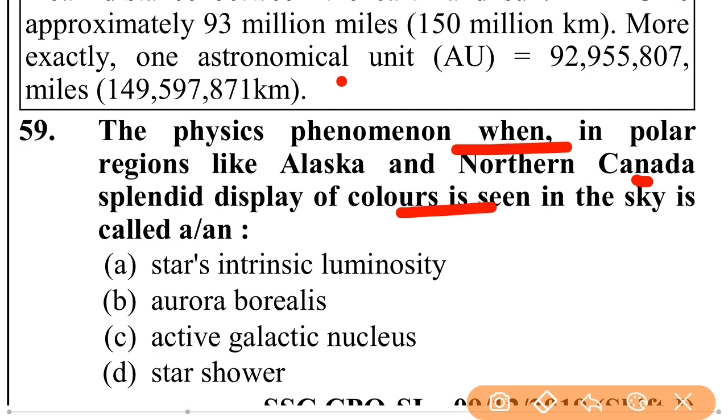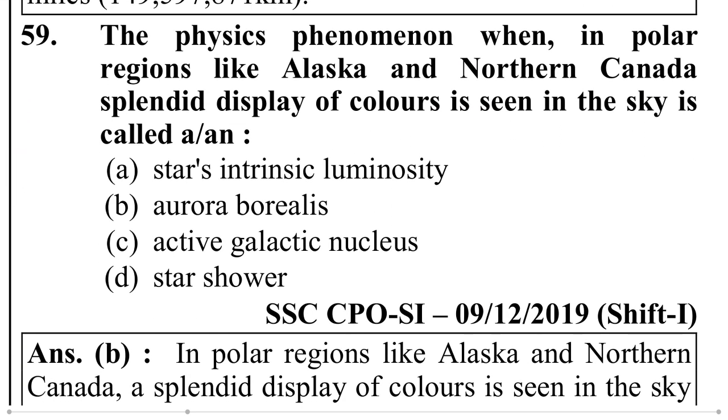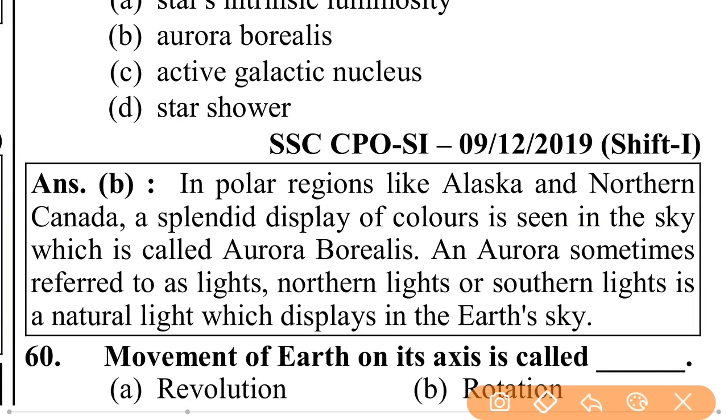The physics phenomenon when in polar regions like Alaska and northern Canada, a splendid display of colors is seen in the sky is called: star intrinsic luminosity, aurora borealis, active galactic nucleus, or star shower. It is called aurora borealis.